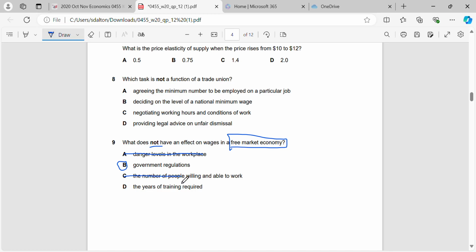The number of people willing and able to work will affect it, because that will affect demand and supply. And the years of training will affect it. That's the reason why, for example, doctors will get paid more than a cleaner. Okay, government regulations is the obvious one that sticks out because of the fact that it's a free market economy.